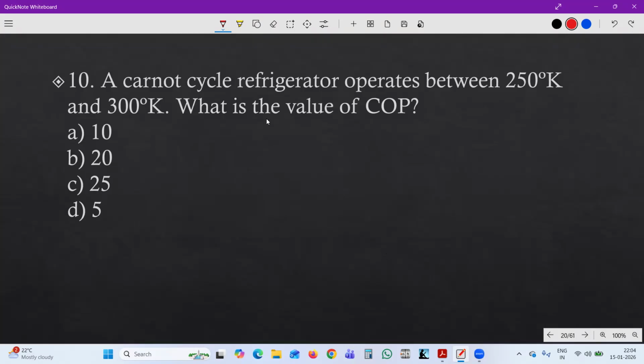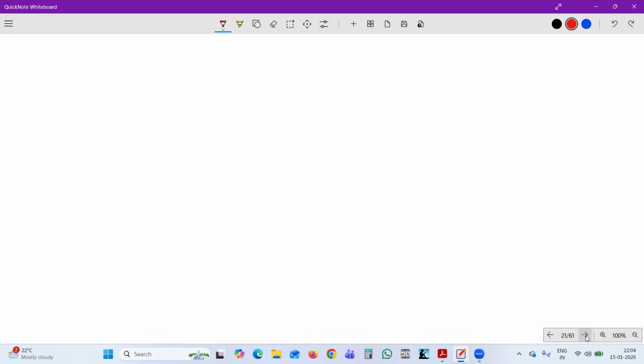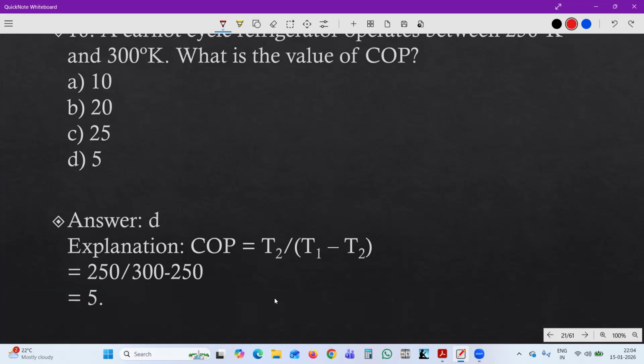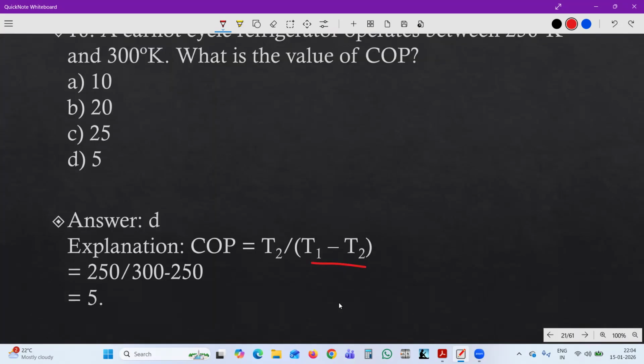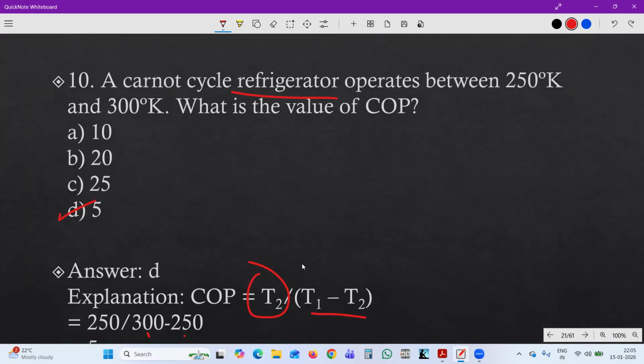Last one. The Carnot cycle refrigerator operates between 250 degree Kelvin and 300 degree Kelvin. What is the value of COP? So 250 and 300 are there, and the refrigeration cycle is this. So the COP equals T2 upon T1 minus T2. T2 here is 250, divided by T1 minus T2, which is equal to 5. So COP will be equal to 5. In case of a refrigerator, T2 is here on top, T2 upon T1 minus T2.